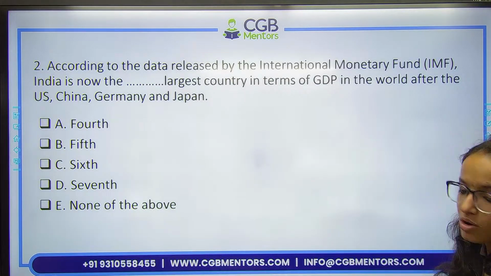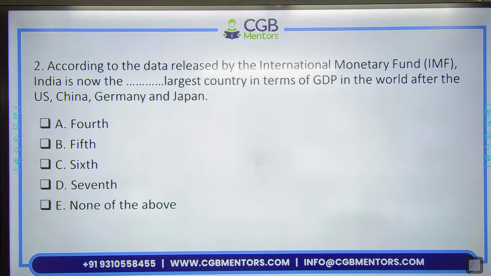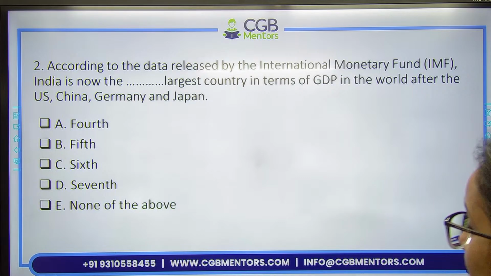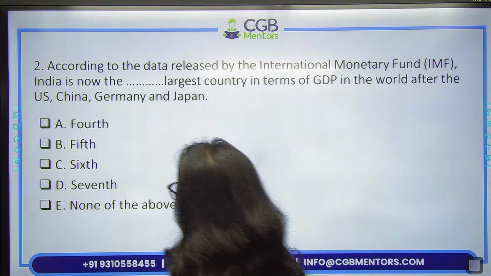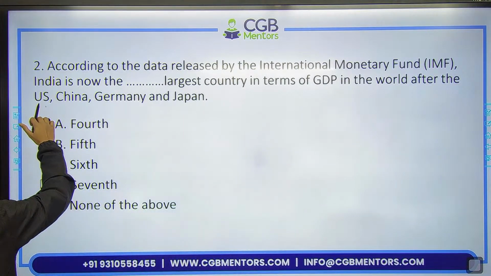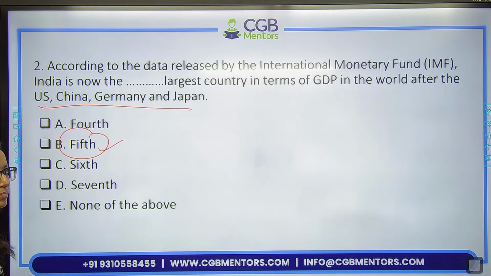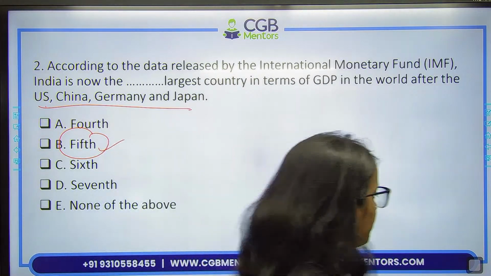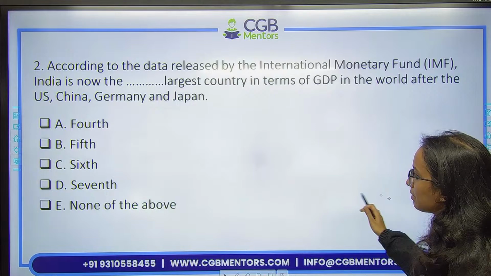Next one. According to the data released by the IMF, India is now which number of largest country in terms of GDP in the world? So this is quite commonsensical. आप question से ही देख सकते हैं. Number of countries have been given. So US, China, Germany, Japan. India is 5th one. Option B. Remember that. India is the 5th largest economy in terms of GDP as per latest data by IMF.